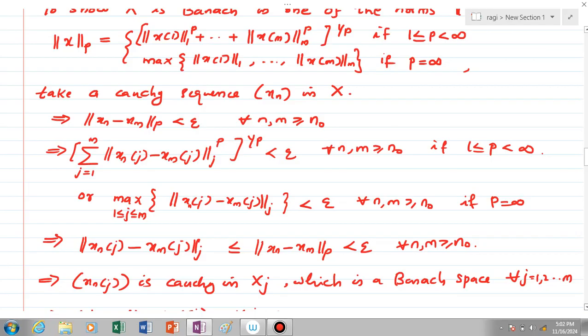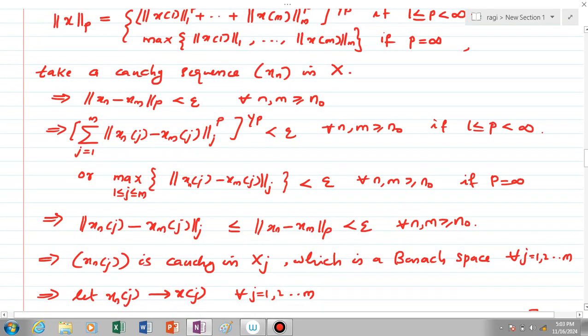So this means that the sequence xn of j is Cauchy in capital Xj, because we considered the jth term only. Norm j of xn of j minus xm of j is less than epsilon for all n and m greater than or equal to n naught, which means the sequence xn of j is a Cauchy sequence in capital Xj, which is by our assumption a Banach space for every j equal to 1 to m. So it converges.